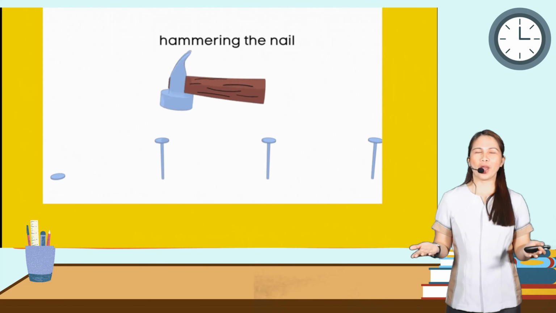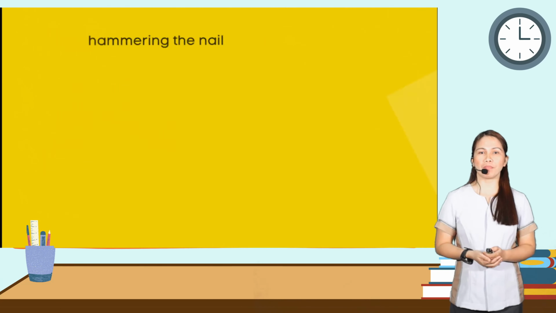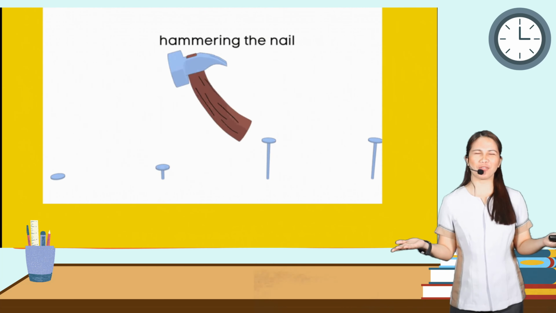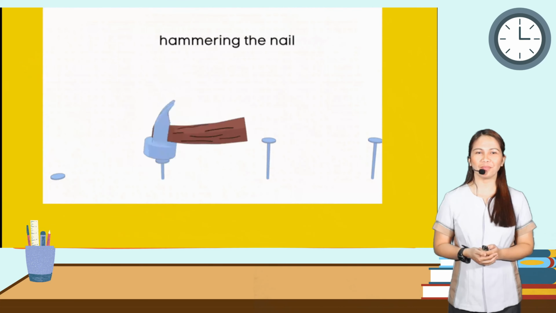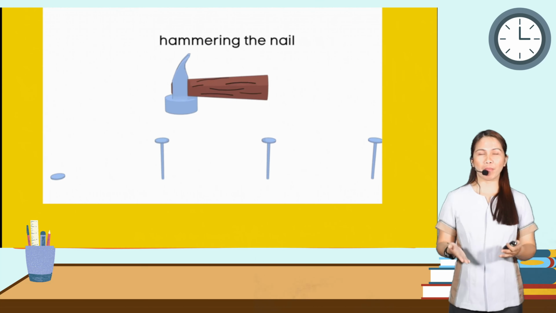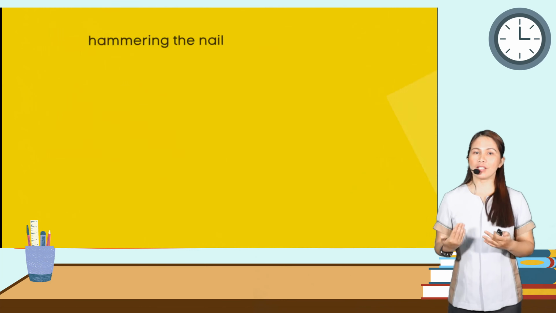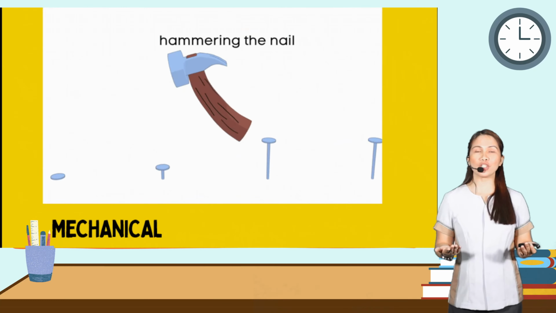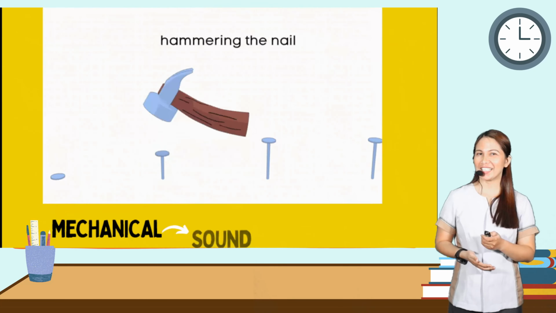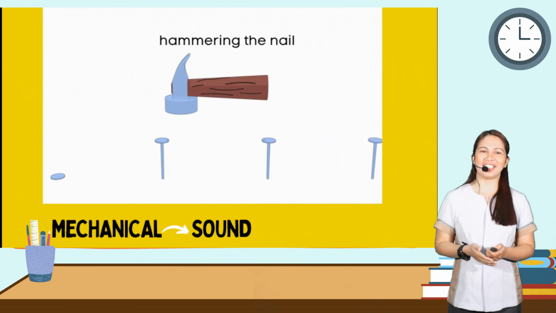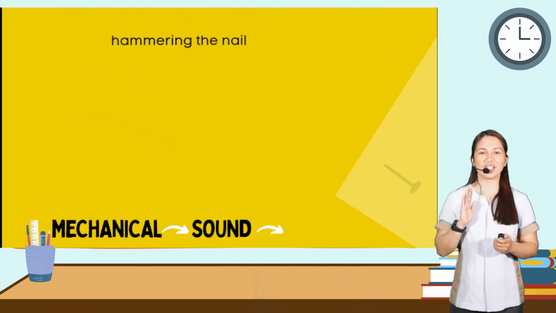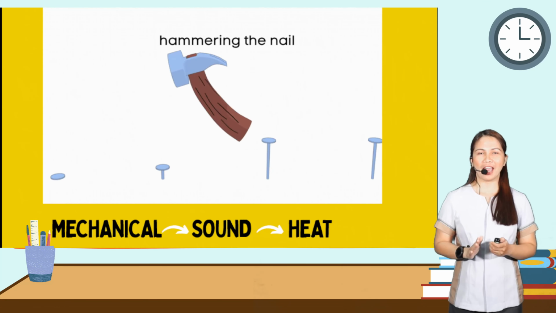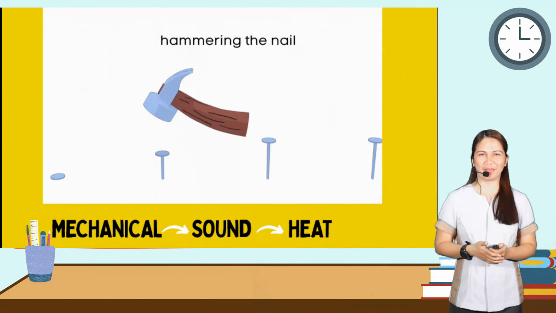So class, transformation of energy can also be observed by simply doing household chores. What is your favorite household chore? So let's take this example, hammering the nail. So as you can see, when hammering the nail, mechanical energy is turned into sound energy. And as you continue hitting the nail, you can have the heat energy.